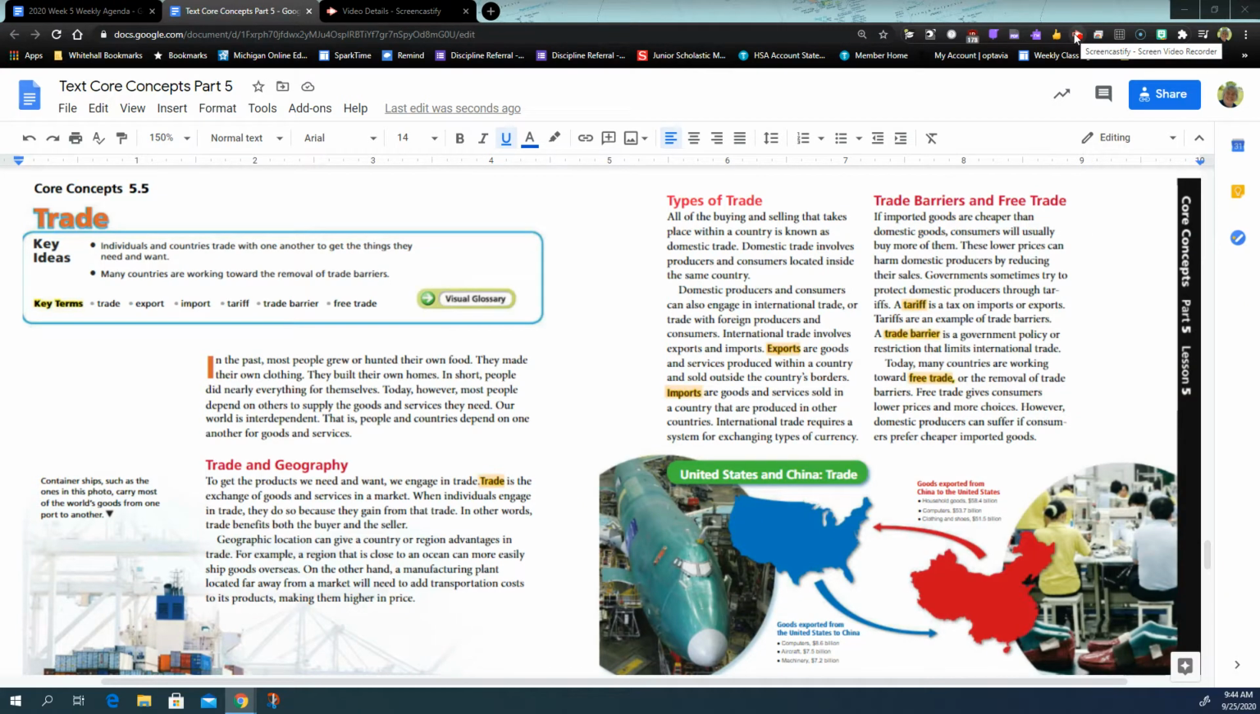Trade. In the past, most people grew or hunted their own food. They made their own clothing. They built their own homes. In short, people did nearly everything for themselves. Today, however, most people depend on others to supply the goods and services they need.